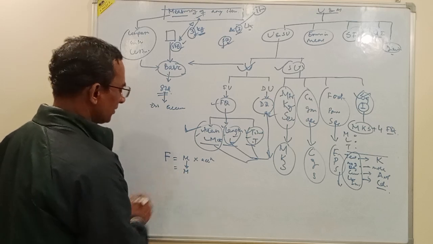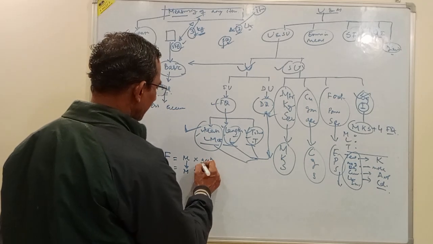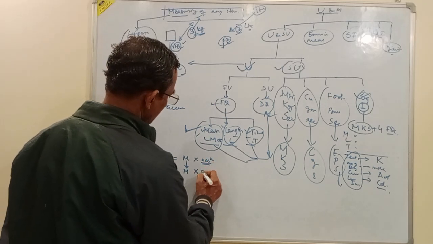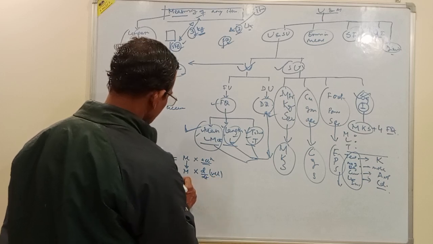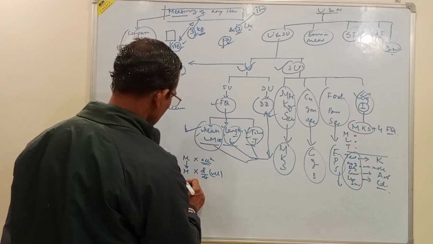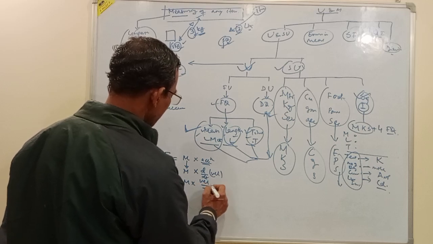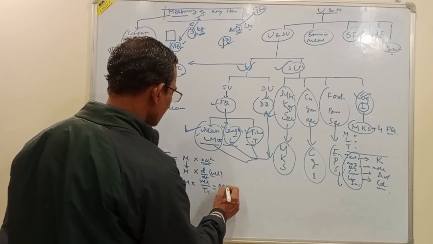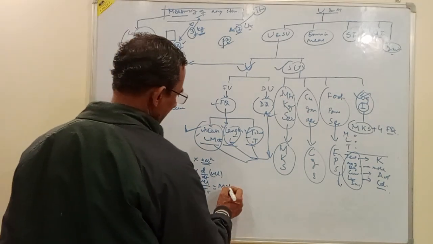Mass is a fundamental quantity, whereas acceleration is the rate of change of velocity, or velocity by time. Again, velocity is the rate of change of distance or displacement.